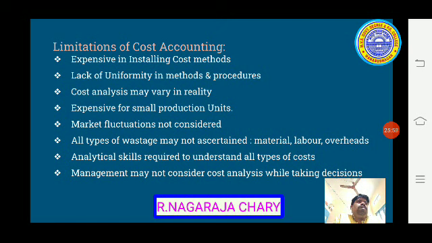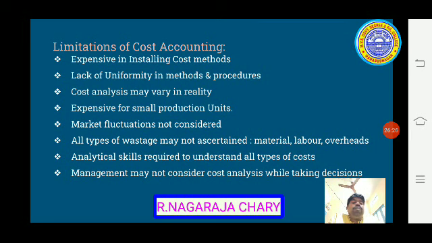One firm may use one type of accounting system, another firm may use another. We see process cost accounting, contract cost accounting, batch costing, job costing. According to the requirement we may use them. So different conditions, different methods. That is a drawback.